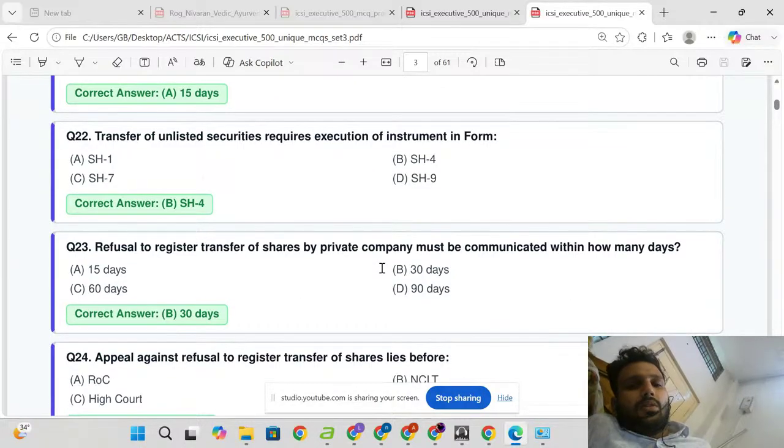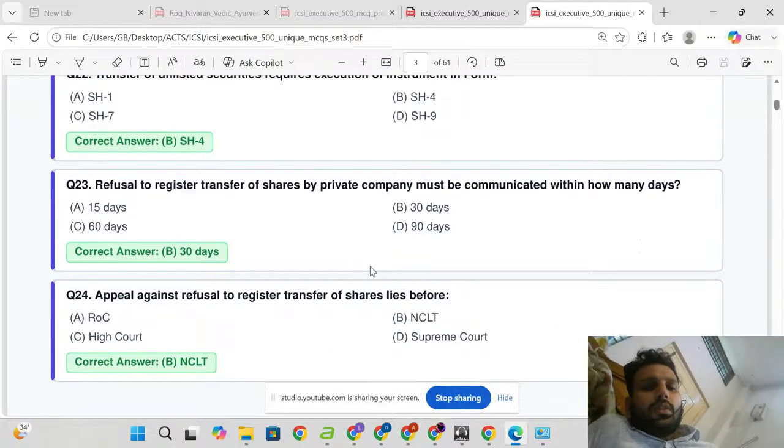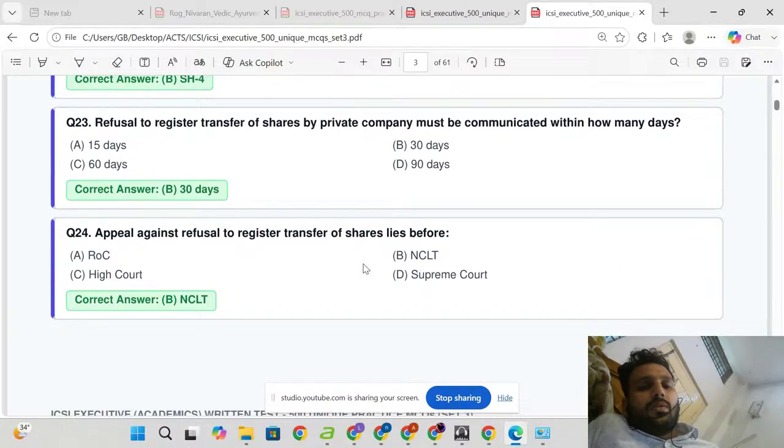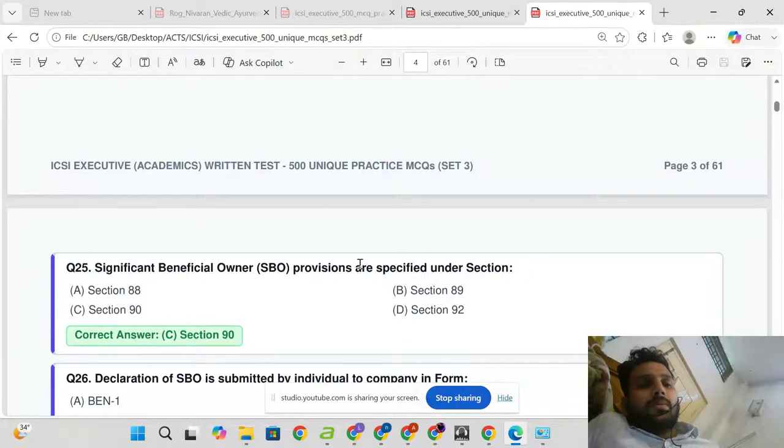Transfer of unlisted securities requires execution of instrument in form SH-4. Refusal to register transfer of shares by a private company must be communicated within how many days? 30 days. Appeal against refusal to register transfer of shares lies before NCLT.